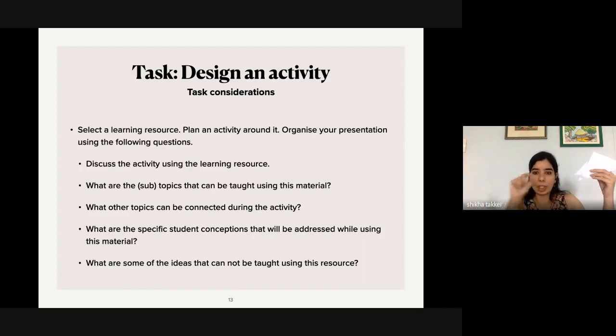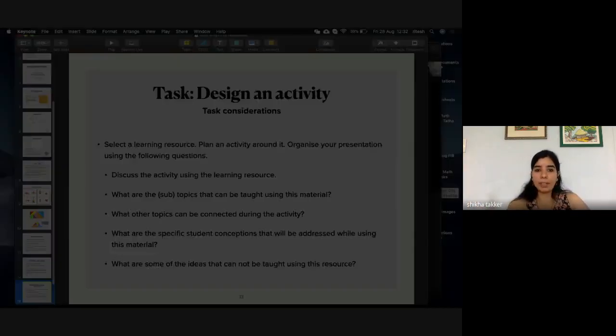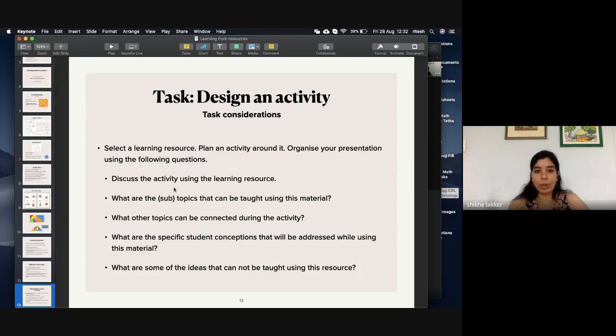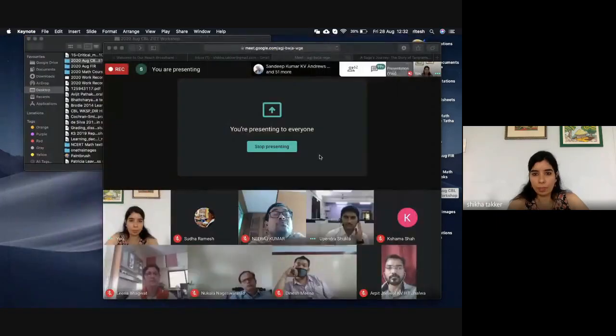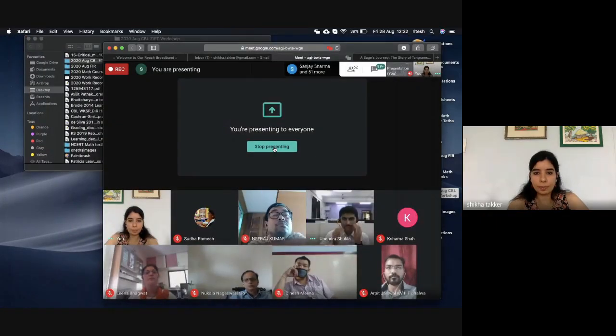As Neeraj sir and Nageshwar Rao sir also said, it is difficult to say that. We have to check where the area will remain the same, where the area will change, where the area will remain the same but the perimeter will change. So you have to think about the ideas that you can teach through this. And there are some ideas that I could not teach through this activity. So I have to be aware of this also. Is it clear what you have to do? I will share this screen with you, or you can take a photo so that you know what you are expected to do. Is it clear what you have to do?